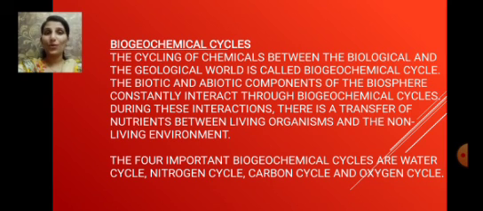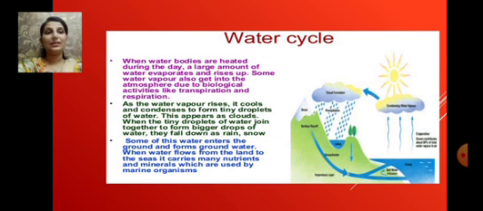Let us begin with the water cycle. The cycling of water between the atmosphere and the earth or the soil and among the different living organisms is called the water cycle. What are the processes taking place during the water cycle? The water bodies are heated up during the day. And we know when water gets heated up, it evaporates in the form of water vapor.